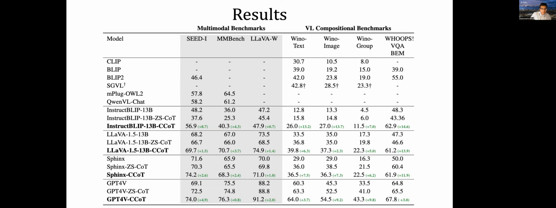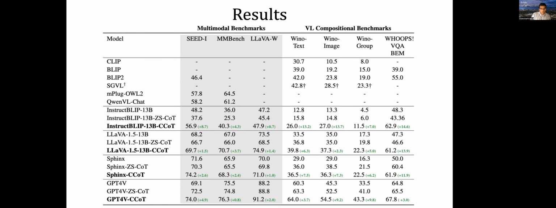And we find that our method, CCoT, improves over the zero-shot capabilities of these models on multimodal and compositional benchmarks across the board. And indeed, in many cases, and in almost all cases, we also improve upon zero-shot chain of thought, which itself actually degrades performance on these benchmarks.